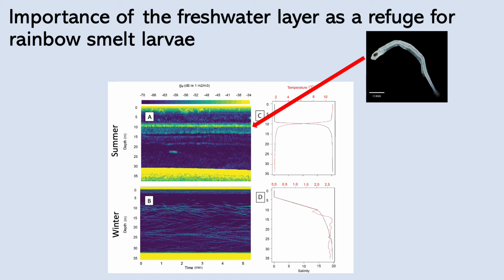In contrast, during both summer and winter, older adult fish were distributed below the pycnocline. That suggests that the freshwater layer is really a refuge for the rainbow smelt larvae, and we know that rainbow smelt is one of the main forage species within Lake Melville, so a really important species as a prey for seabirds, other species, and also marine mammals.